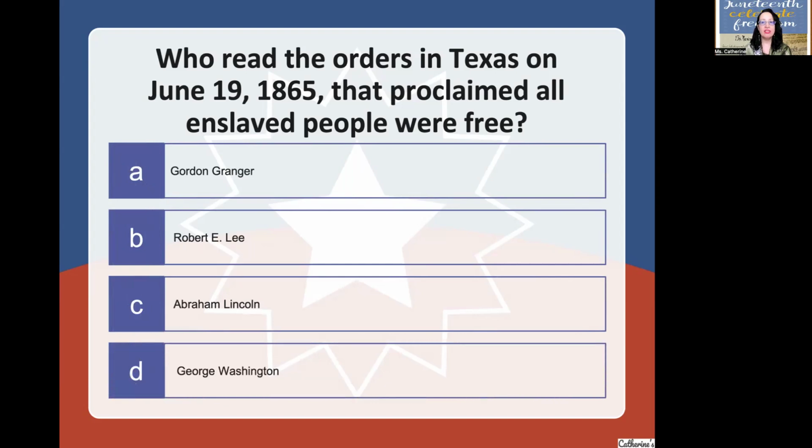Okay, so what do you think the word proclaimed means? Take it apart. We have pro, which means we are for it, and claimed. So we are for it. So who read it? That's right, Gordon Granger. Remember General Orders Number 3? Good job.